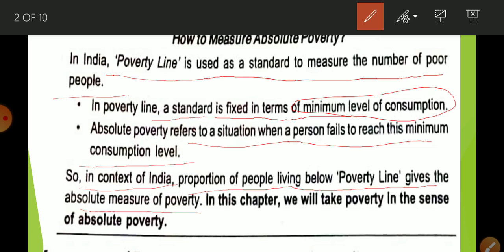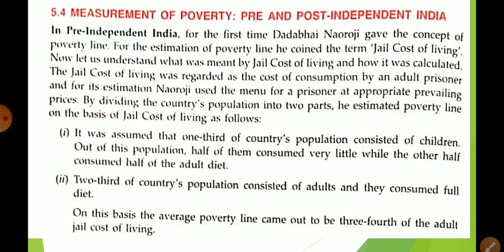So in this chapter we are going to discuss the poverty line in detail. The poverty line is actually a way to measure absolute poverty, and absolute poverty gives us the number of how many people are not able to arrange the basic amenities themselves. In the previous video we had learned about poverty. What do you mean by poverty? Poverty is a situation when a person is not able to arrange the basic amenities himself or herself. So this condition is considered poverty.